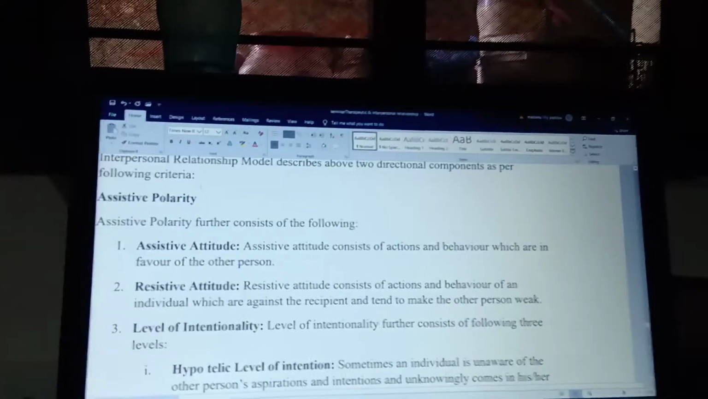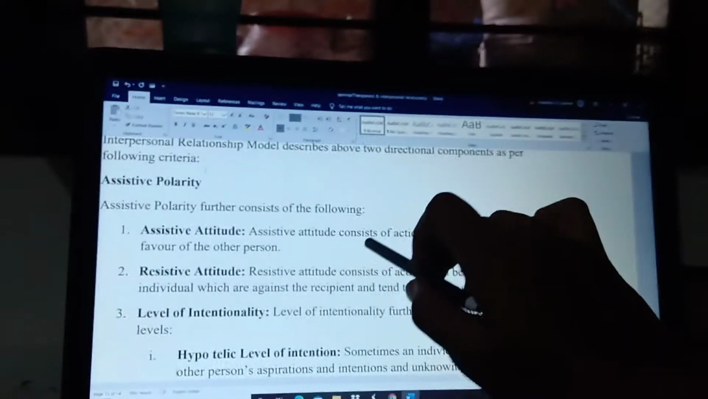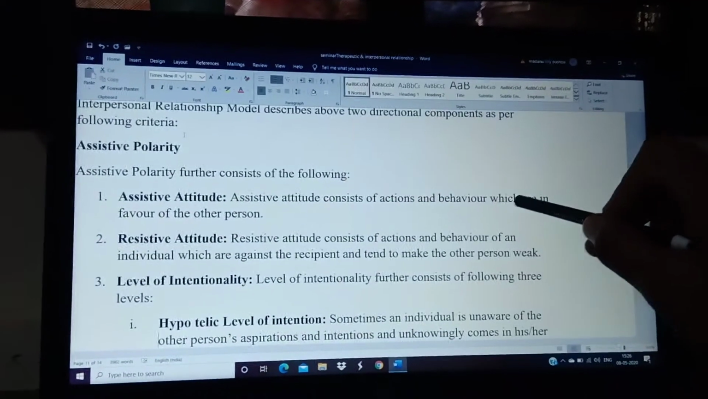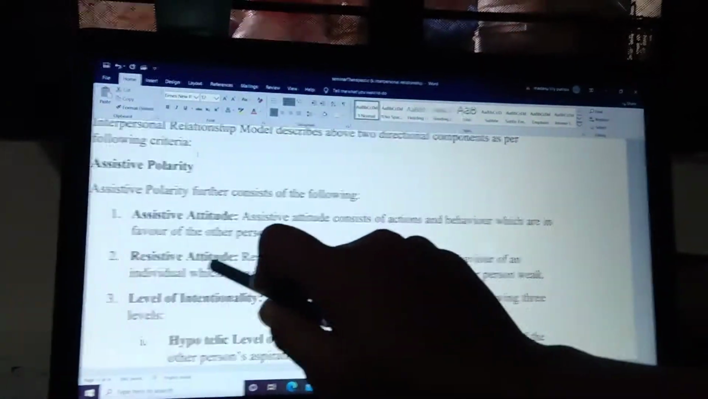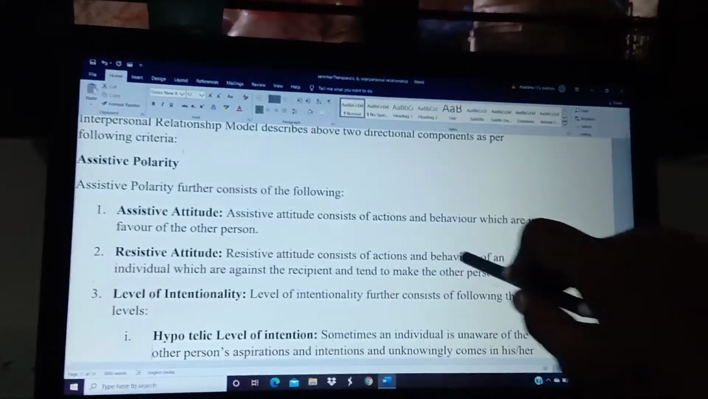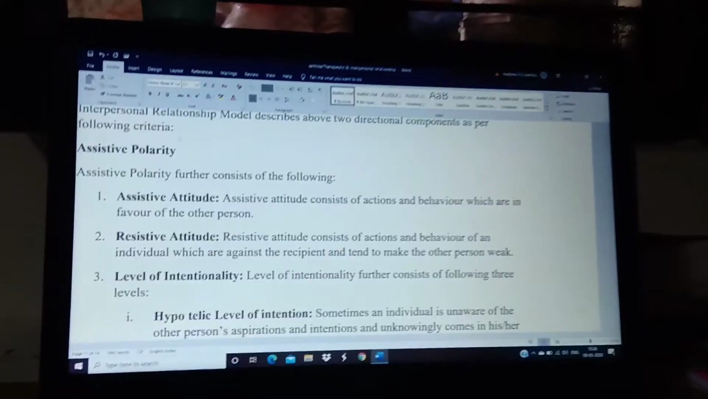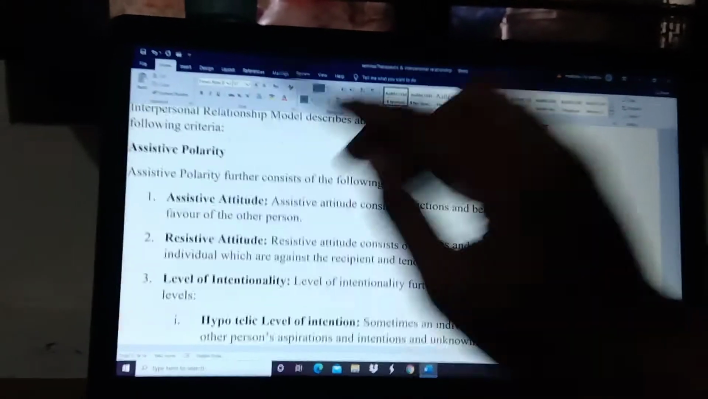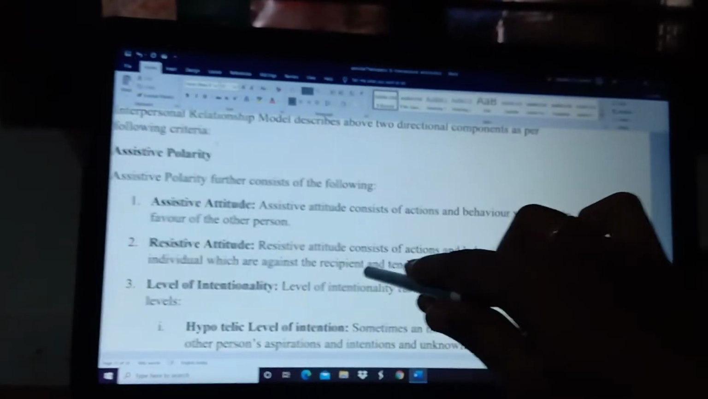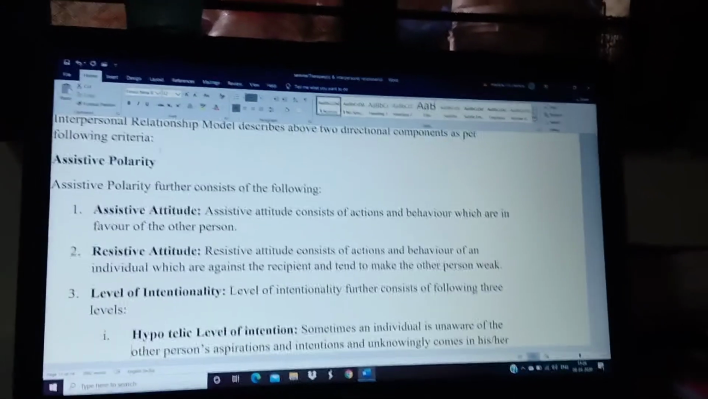Assistive attitude consists of actions and behavior which are in favor of the other person. Okay, and resistive means what? Actions and behavior of an individual against the other person. So here they are explaining that your attitude towards the action of the other person is called assistive attitude, and your attitude against the other person is called resistive attitude.